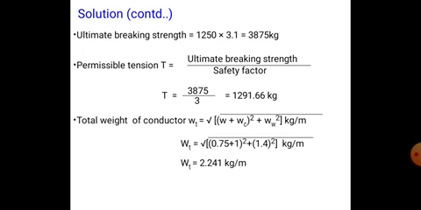So up to now we have found the total weight of the conductor, 2.241. Now we have to find the vertical sag and horizontal sag.